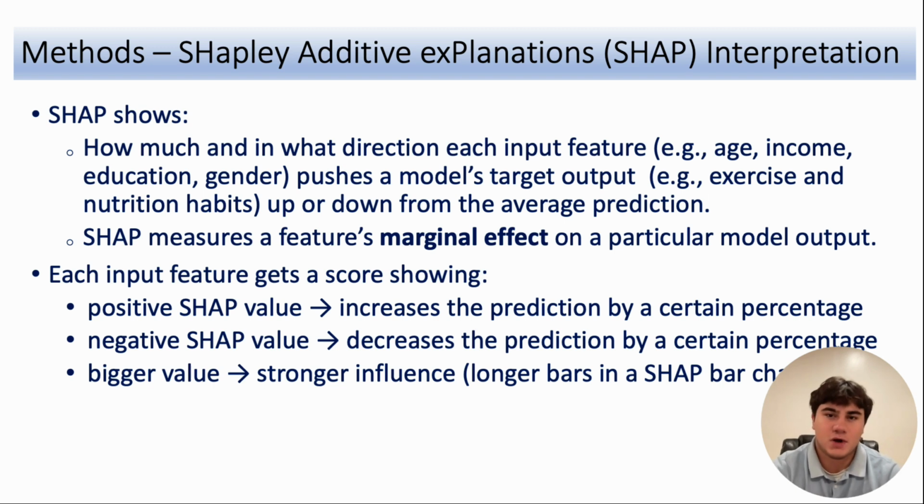If the SHAP value is positive, then it increases the prediction by a certain percent. If it's negative, then it decreases by a certain percent. And a bigger value indicates a stronger influence, which is represented in the bar graph by the length of the bars, which will be shown in later slides.